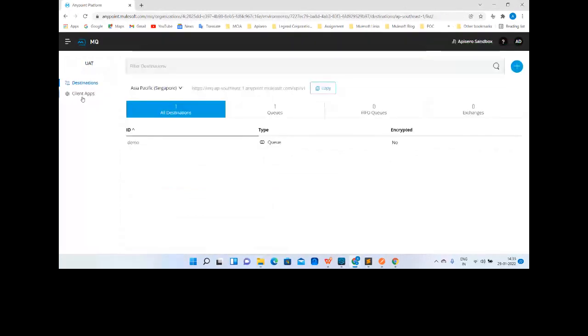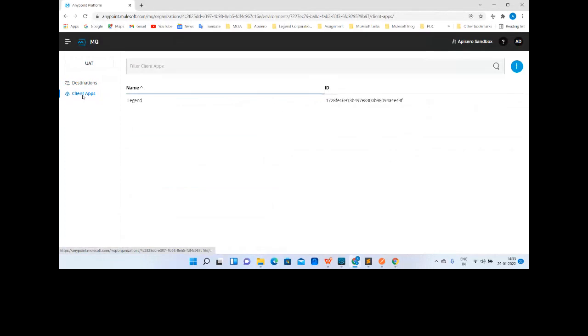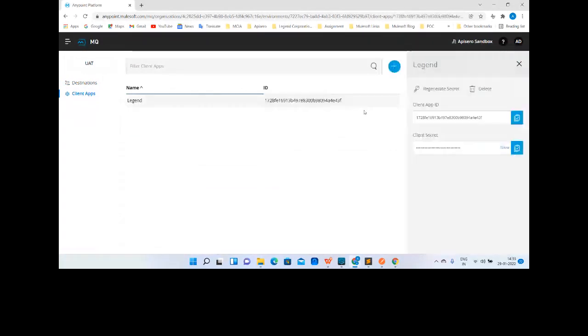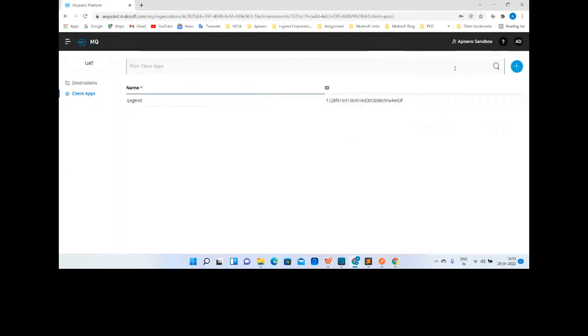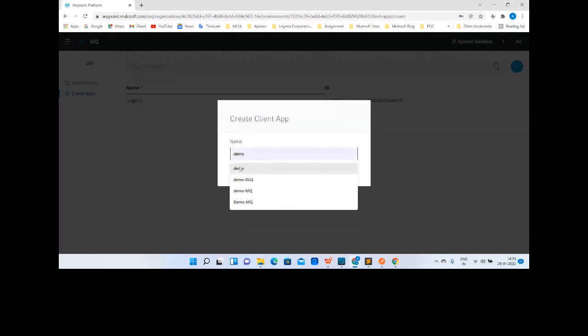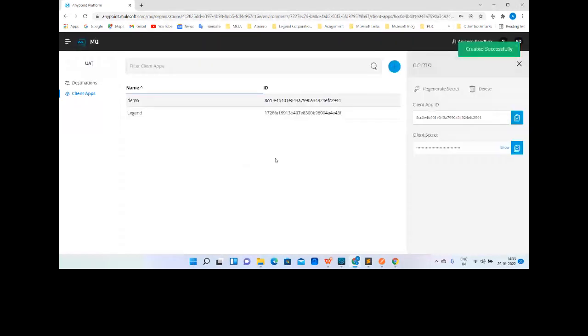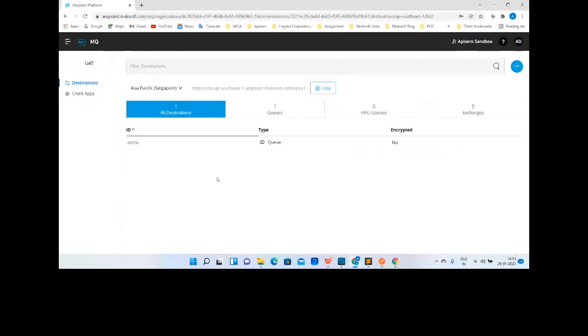Let me show you client apps as well. When you click on client apps, I have just created one application. You can try it too. Just click on the plus icon and provide any name, and that will create and provide you a client ID and client secret. This client ID and client secret is your authorization to connect to the queues which are available in this particular region.